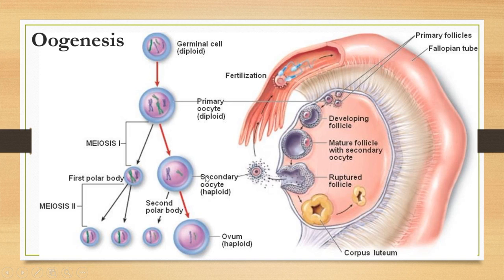So what happens to the secondary oocyte? It will die and degenerate and be removed by menstruation. So that is the process that occurs in oogenesis. Please read again and again until you understand.